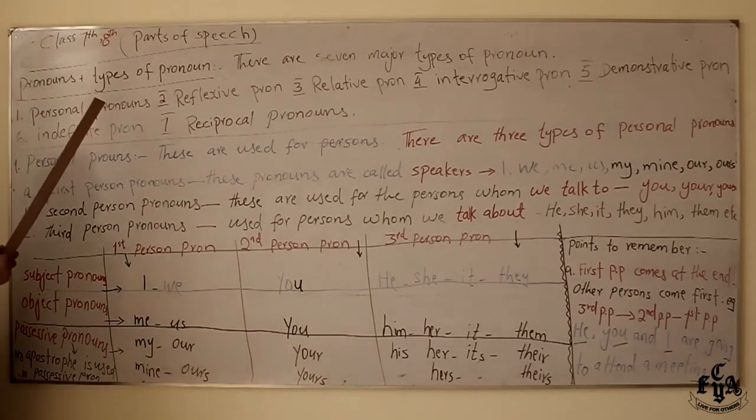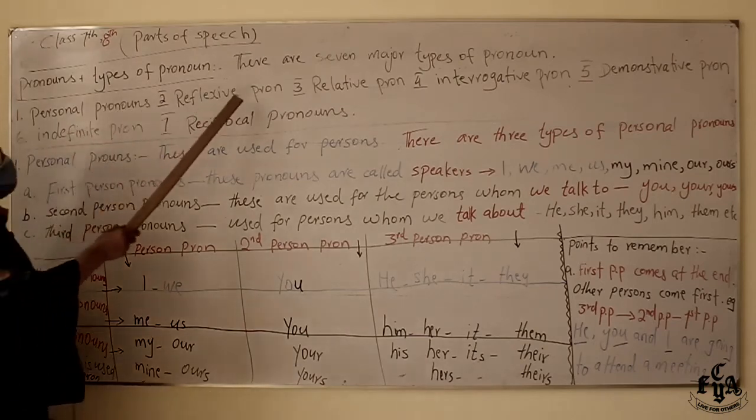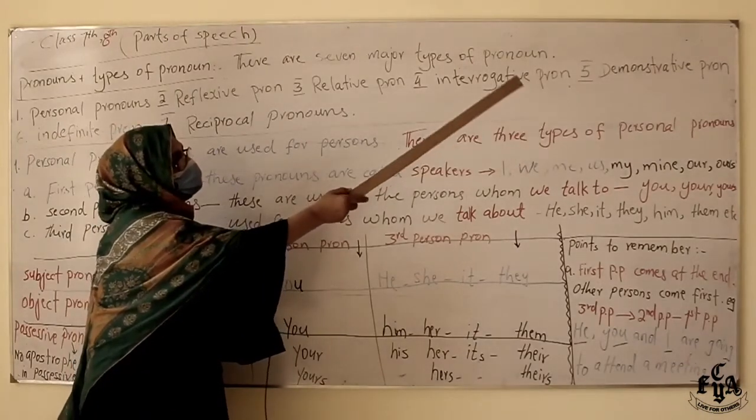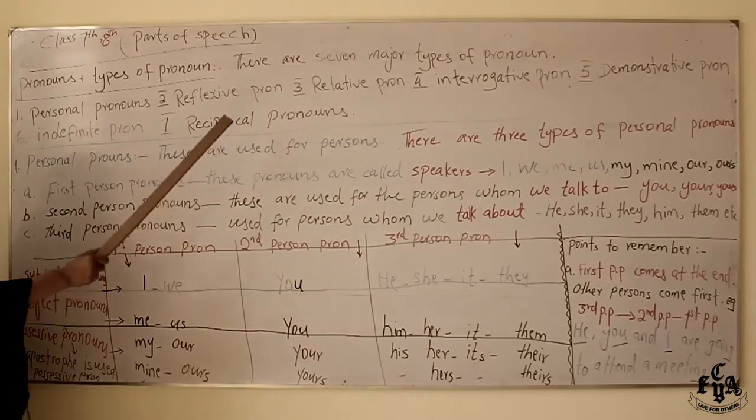So in case you replace them by different types of pronouns, some object, possessive, that is pleasing to ears and attractive. We have different types of pronouns. Number one is personal pronouns, reflexive pronoun, relative pronoun, interrogative pronoun, demonstrative pronoun, indefinite pronoun, reciprocal pronoun.